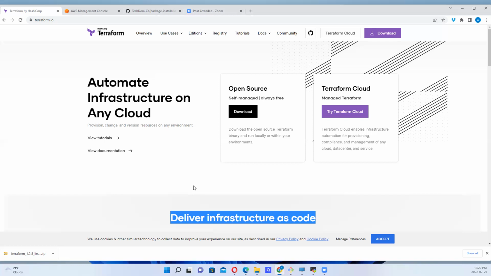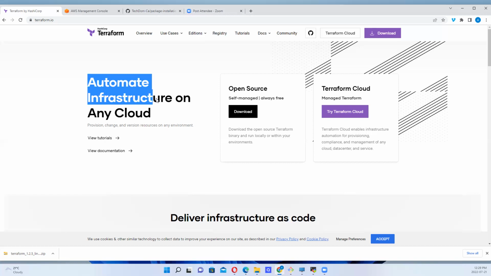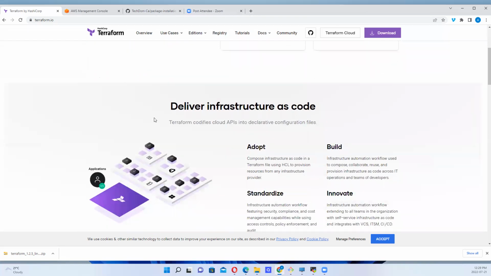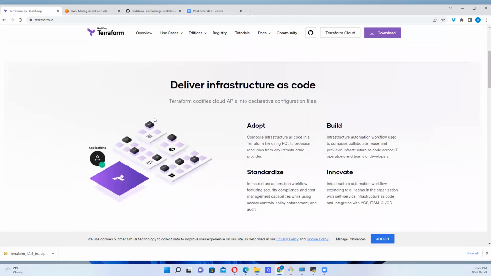Okay, so now we said Terraform is able to automate infrastructure on any cloud. Are there alternatives? Yes, we can look at CloudFormation. However, CloudFormation has restrictions, right?